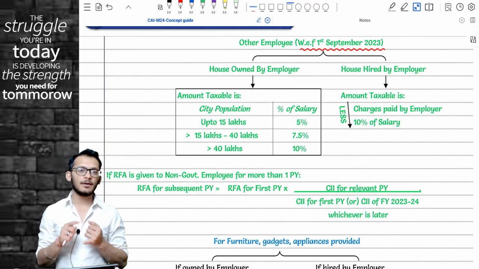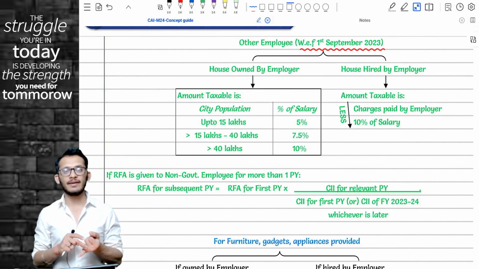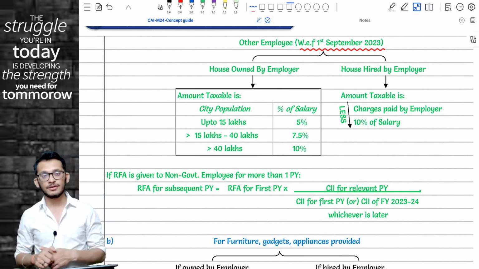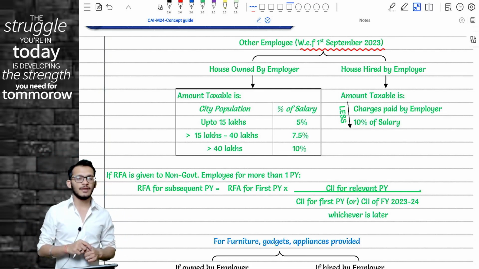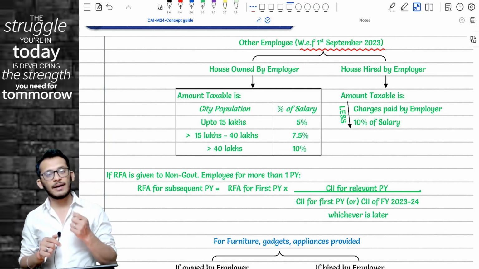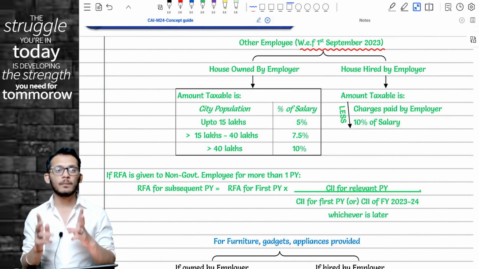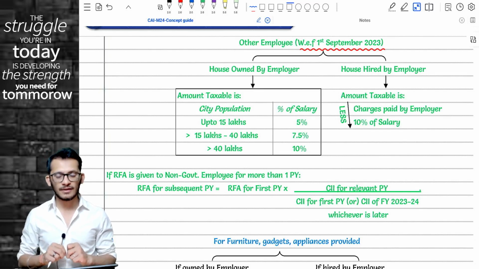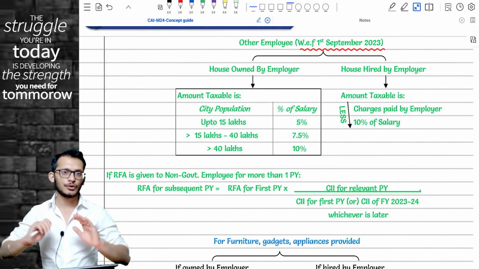From September, October, November, December, January, February, March, which means 7 months, you will do new provisions. For May 24 and November 24 alone, you will be obligated to do the RFA perquisite computation for 2 scenarios, for the first 5 months and then for 7 months. Now this is what actually you should do.